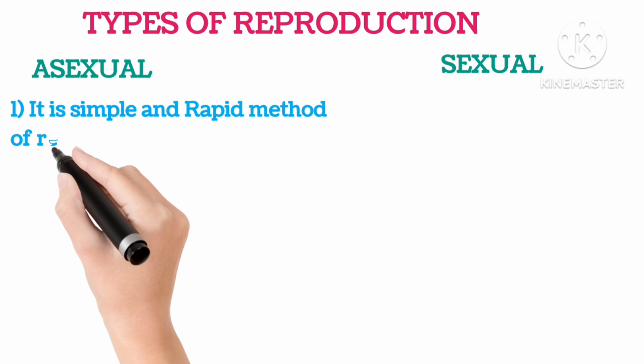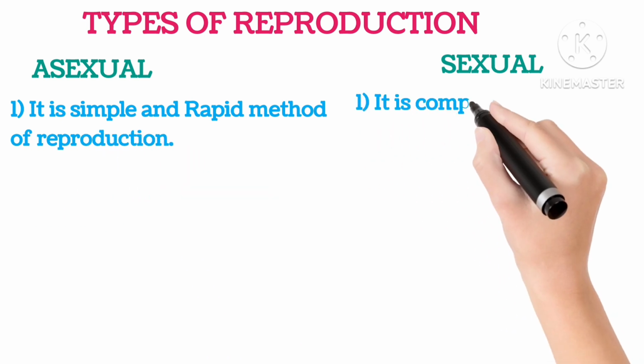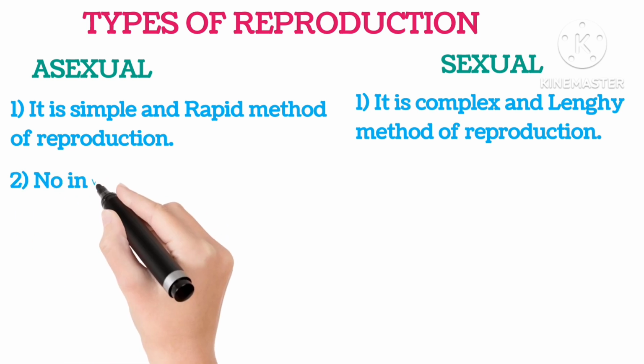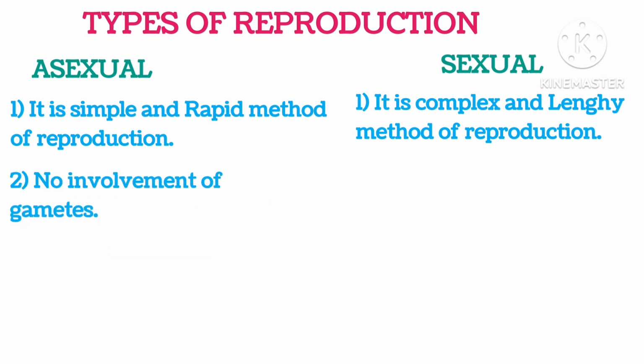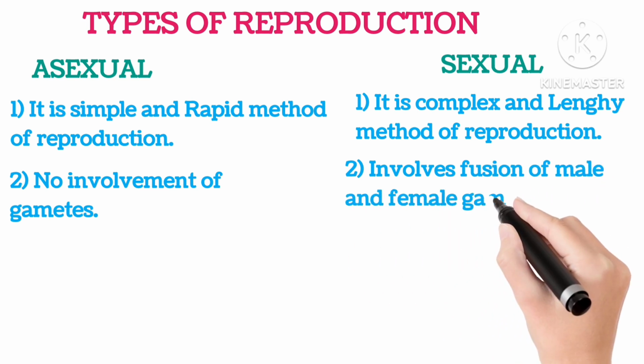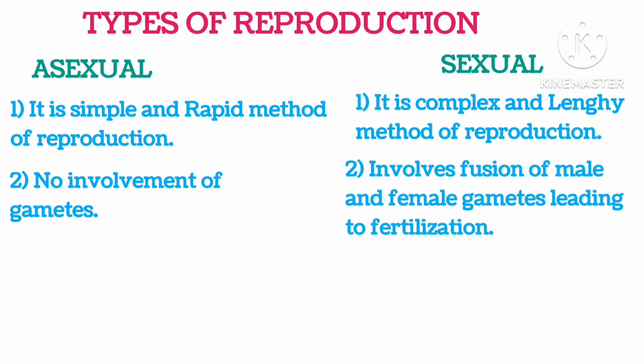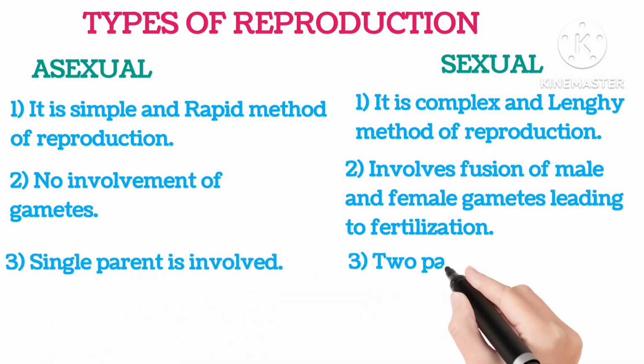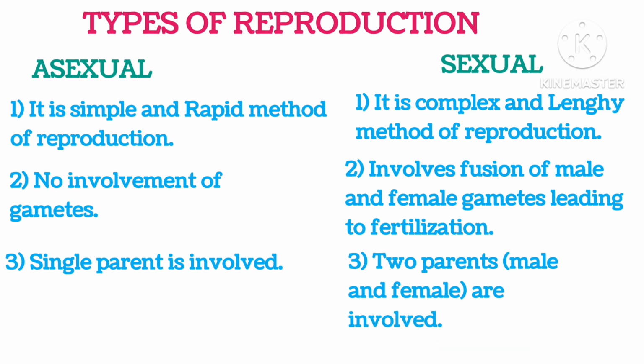Types of reproduction. There are two types, asexual and sexual reproduction. Asexual reproduction is a simple and rapid method of reproduction, whereas sexual is a complex and lengthy method of reproduction. Asexual requires no involvement of gametes. Sexual requires the fusion of female and male gametes leading to fertilization. In asexual, a single parent is involved. In sexual reproduction, two parents, male and female, are involved.